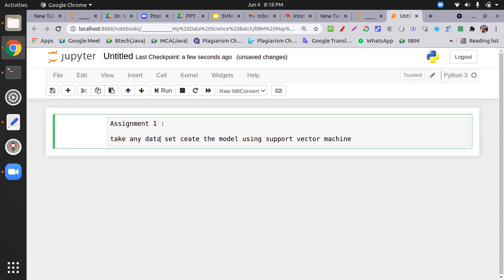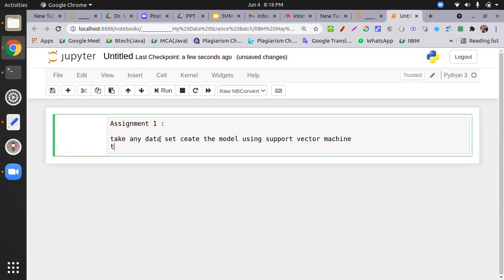All right, tune, sorry, optimize the model. Optimize means increase the classification accuracy.